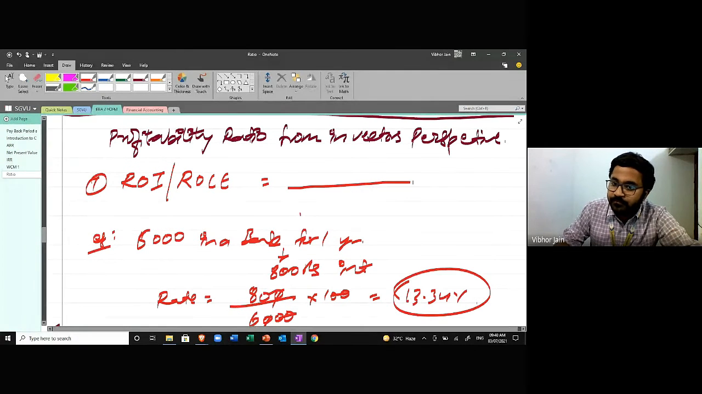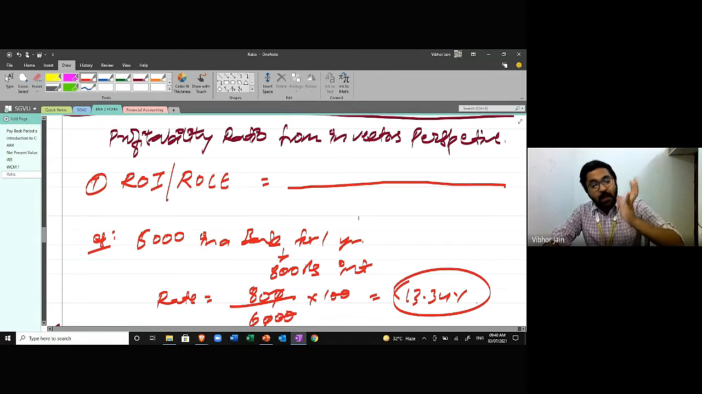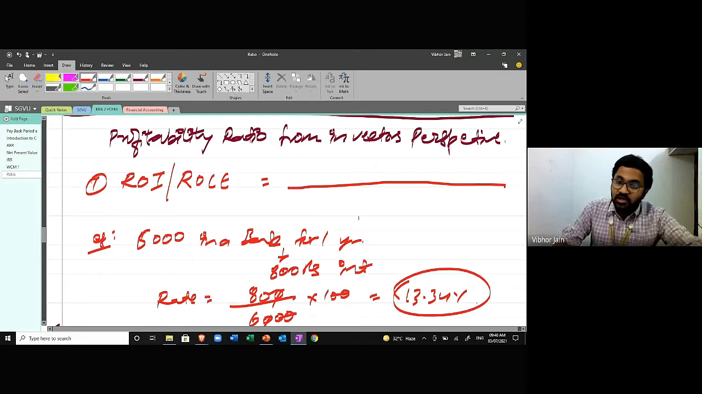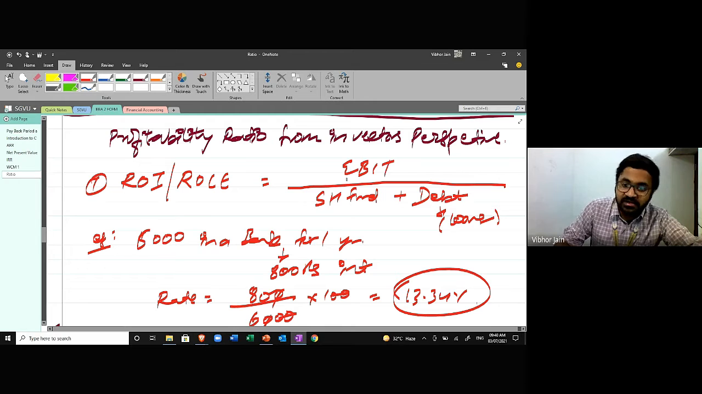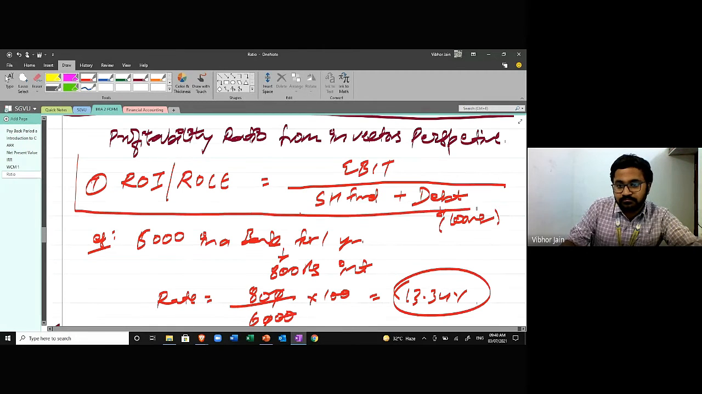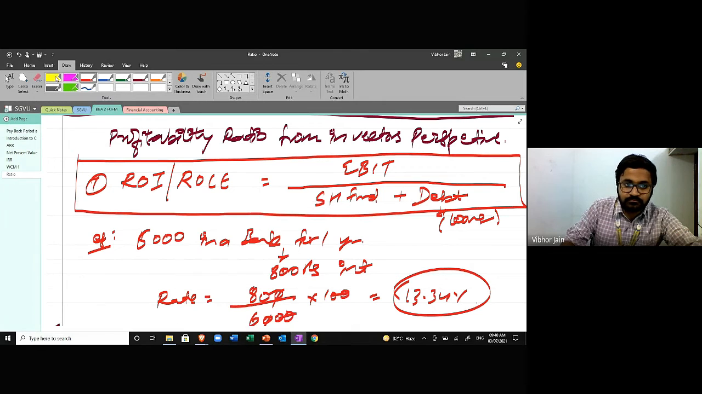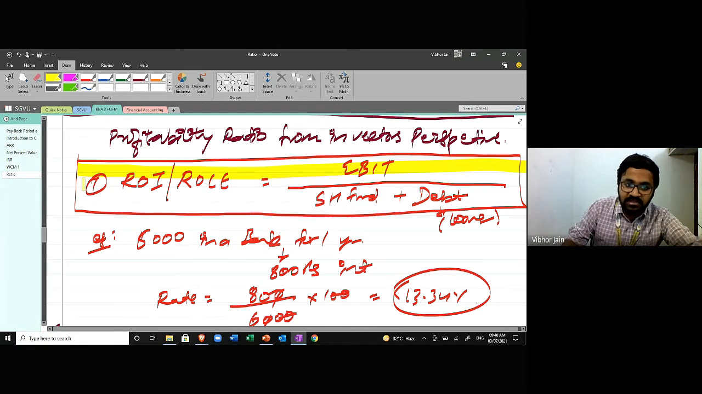Now the company can get the capital from two sources: internal source and external source. The internal source is shareholders' fund, and the external source is debt, which means loan. And what is the return? Return is EBIT, earnings before interest and tax. This is my formula. Please let me know if there is any problem. No problems. It's very easy and very logical to remember as well.